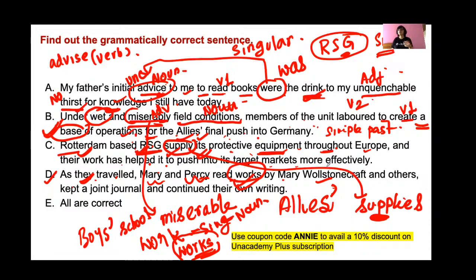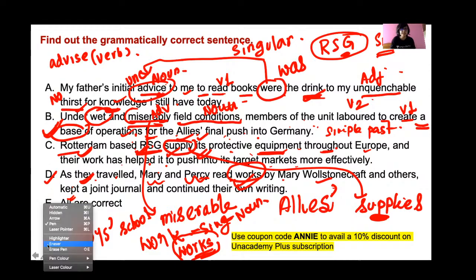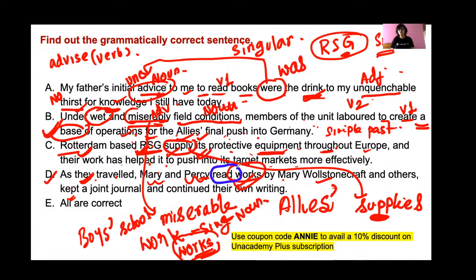So they read pieces, articles or stories written by Mary Wollstonecraft and many other authors, kept a journal. Also they kept a journal. So just notice the parallelism that is being used here. Second form of the verb read, then second form of the verb kept, and then second form of the verb continued their own writing. So this sentence is correct. Option D is your answer.